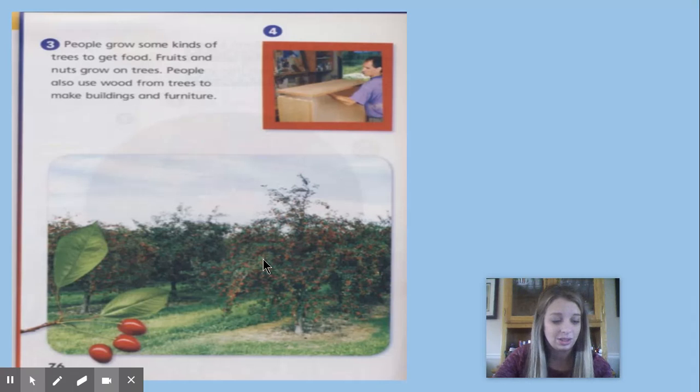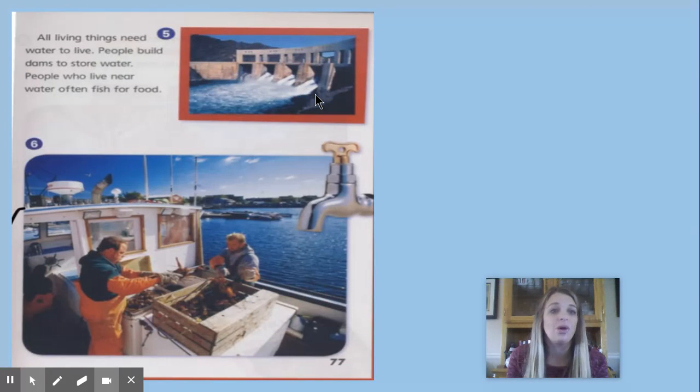So let's look at this picture up here. This person is making furniture from the wood of a cherry tree. So what are some other items that are made from trees? Do you know? Well, buildings, desks, paper, and pencils are all made from wood. Let's keep reading. All living things need water to live. So people build dams to store water. And people who live near water often fish for food.